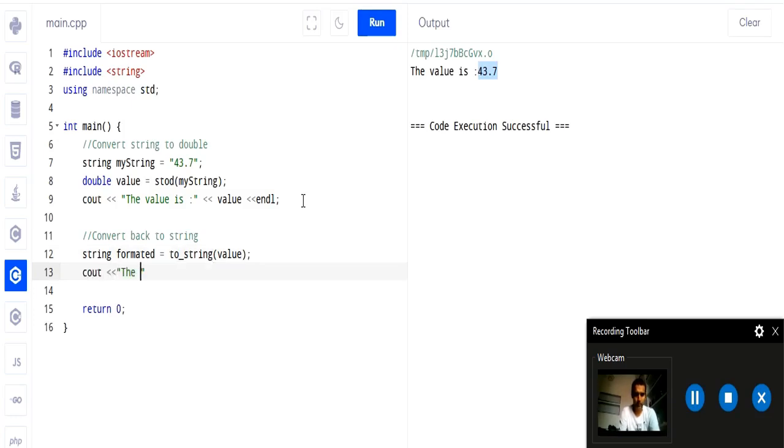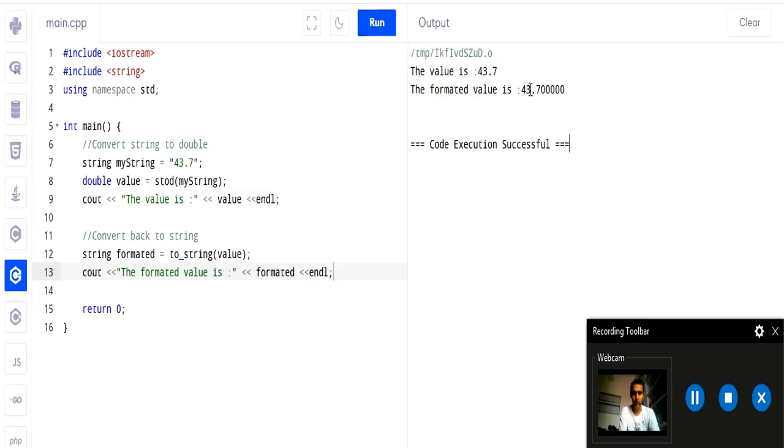So see cout, some statement, the formatted value is, then your string variable, and endl in the last. Now run it. So we have our string now 43.7 with 5 zeros in the end. So by default, if we convert any numeric value to string, then after decimal it shows up to 6 decimal places. So it has appended 5 zeros after 7.